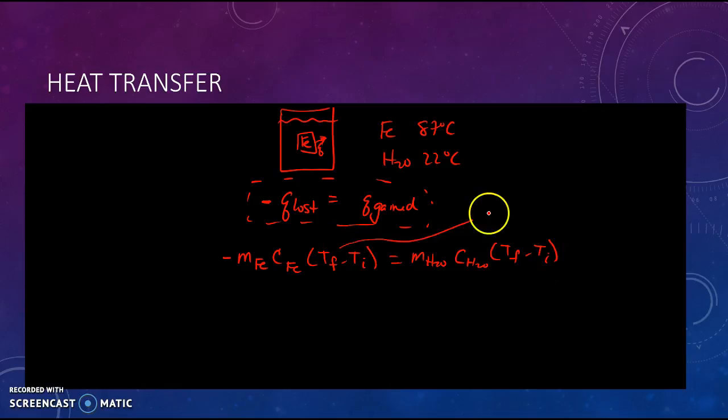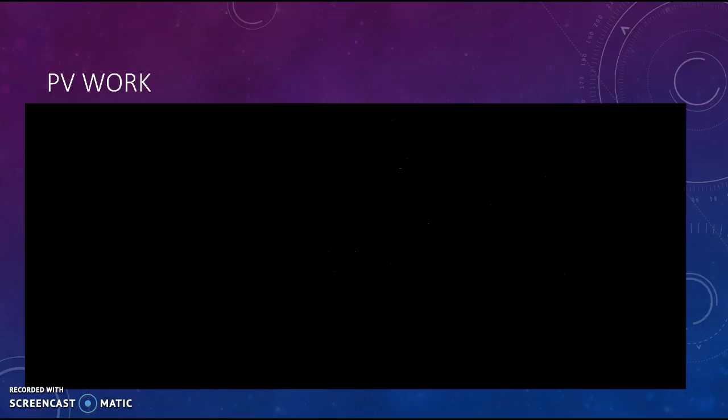And what's going to happen with problems like this is that they have to have the same final temperature. If they don't have the same final temperature, then heat will flow back and forth until they do. So they'll start with different initial temperatures, but they'll have the same final temperature. You can use this idea to solve for the final temperature if two objects at different temperatures come in thermal contact, which means heat can flow between them. You can use mcΔT and solve for the final temperature of those two objects.